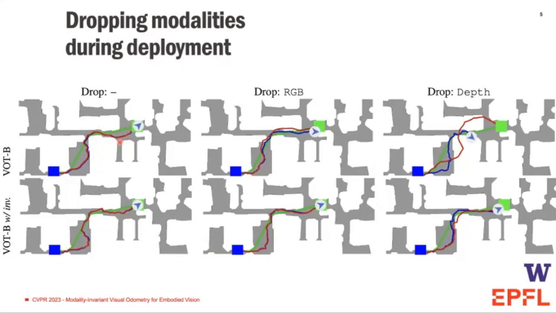The visual odometry transformer without explicit modality invariance training accumulates drift over time when RGB or depth are missing. This is indicated by the mismatch between the actual blue path and the imaginary red path. Our odometry model trained to be modality invariant is still able to localize efficiently, and the agent successfully navigates to the goal even when depth and RGB are missing.